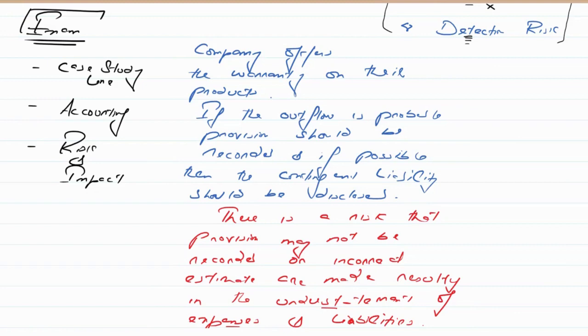Now, for example, the finance director left the company. The finance director reviews and supervises the accounting function. The existing finance personnel may not be competent enough to deal with the financial accounting, resulting in the material misstatement within the financial statements. This is the audit risk. So you start with the case study line, you write the accounting treatment.